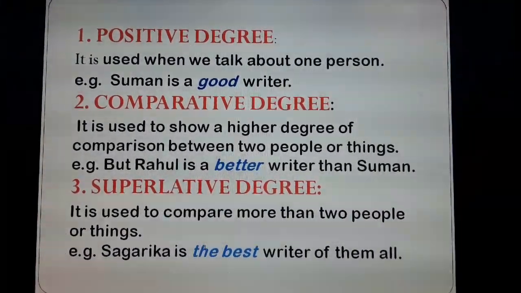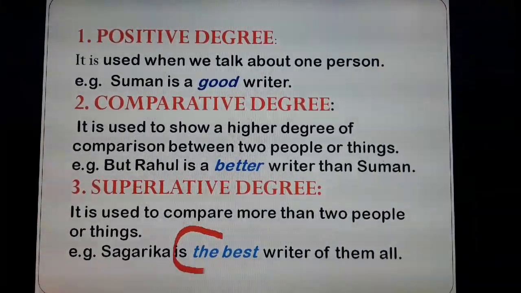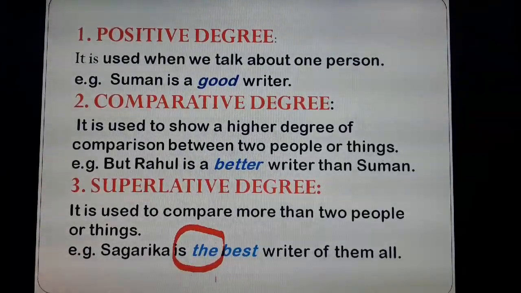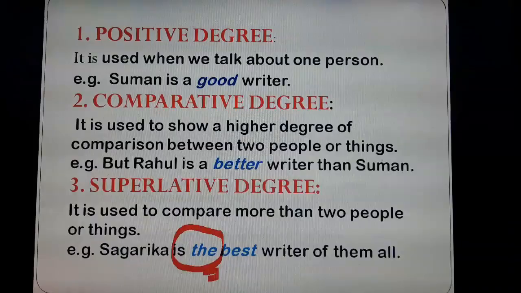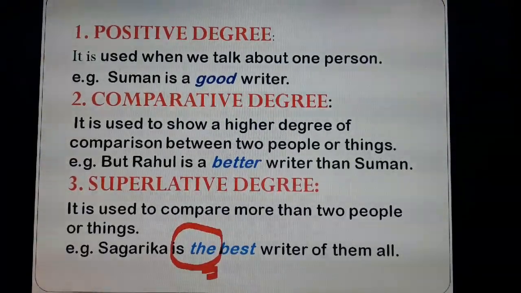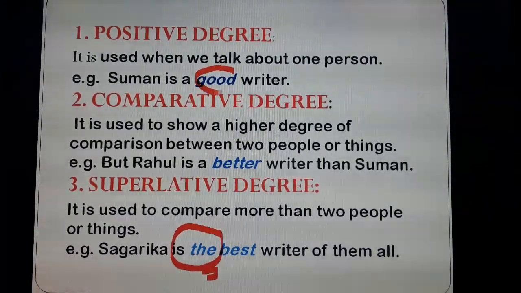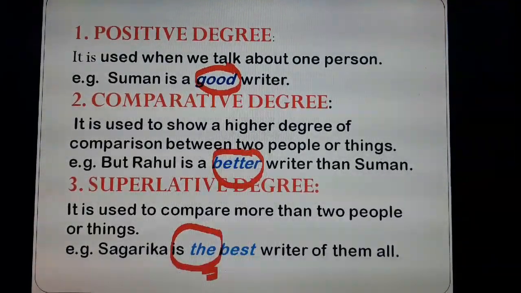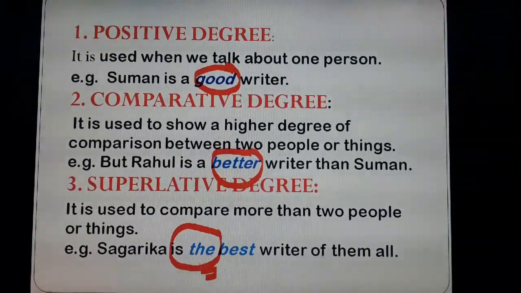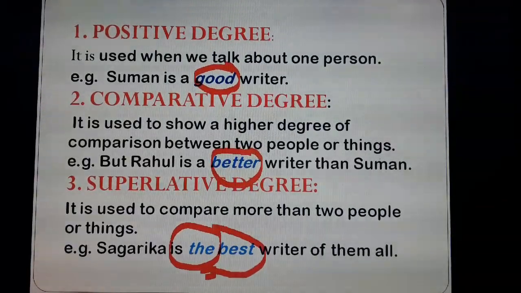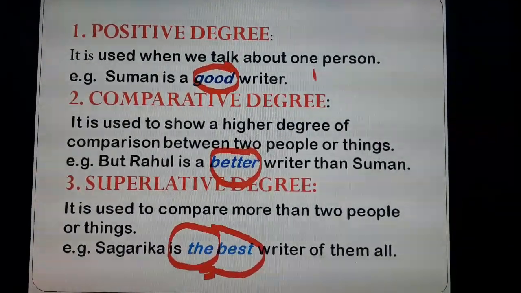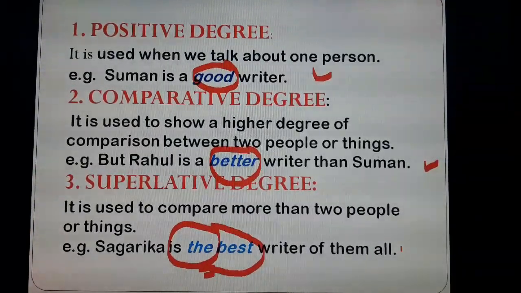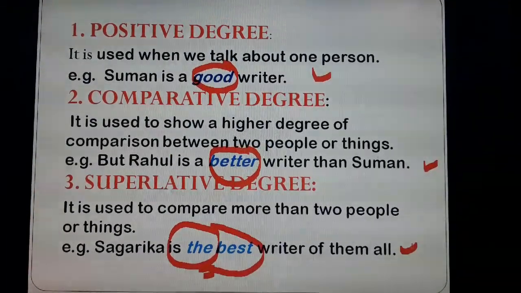And always remember one thing, that in the case of superlative degree, we always use the word the. Look at the example. Suman is a good writer, but Rahul is a better writer than Suman, and Sagarika is the best writer of them all. So, good is the positive degree, better is the comparative, and the best is the superlative degree.